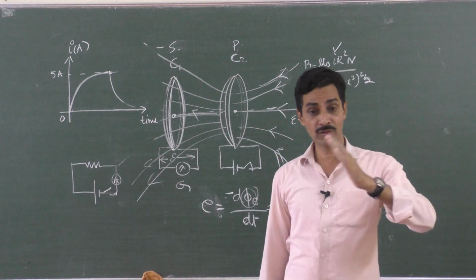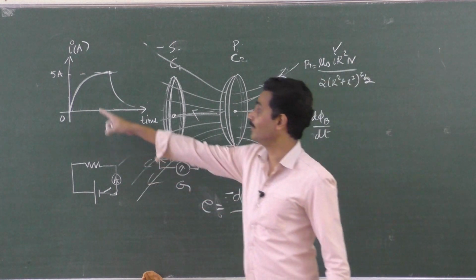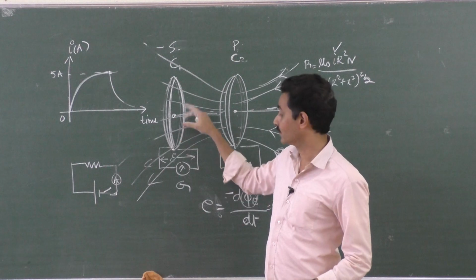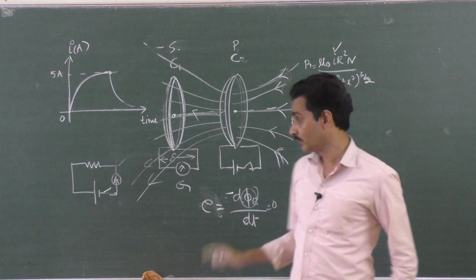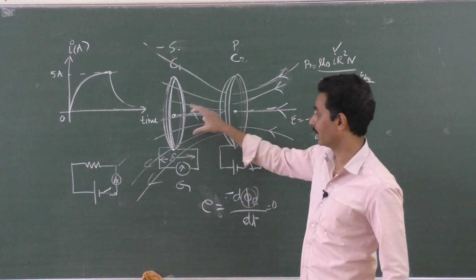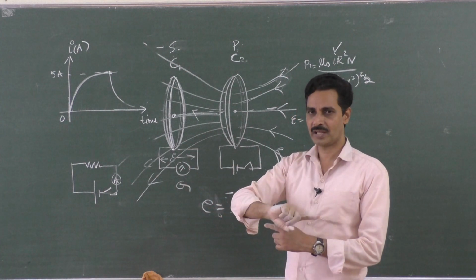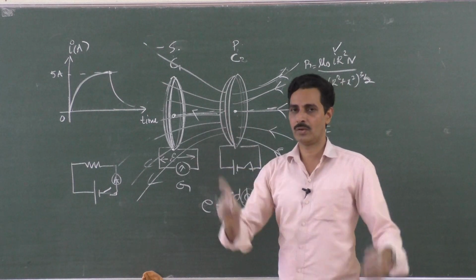If I keep it switched on permanently, once I will get the deflection. Once the current becomes steady, the magnetic field is steady, and no change means the induced EMF becomes 0. So one deflection, then again 0. Switch it off: the current collapses, so the magnetic field collapses. As the magnetic field falls, there is a deflection in the opposite direction. Once the magnetic field becomes 0, because the current becomes 0, the deflection is 0.